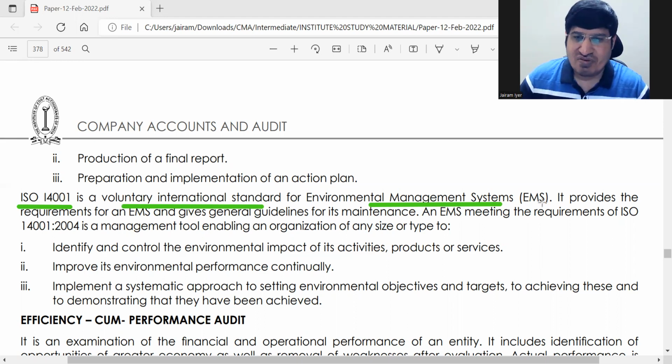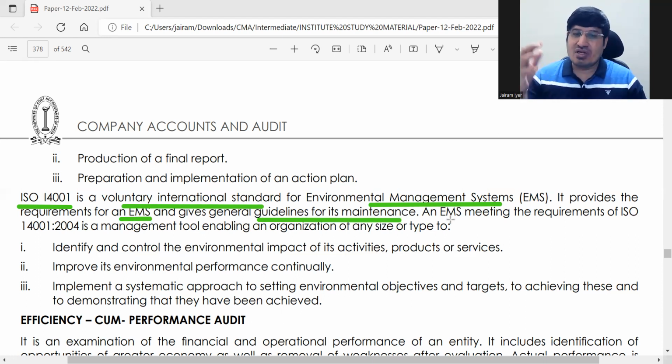So it provides the requirements of an EMS. If you want to make a good environmental management system, it gives the general guidelines for maintaining it. If your EMS, environmental management system, is very good, then the ISO certification requirement within which it will fall is ISO 14001:2004. This 2004 is the year, and 14001 is the base of this ISO.